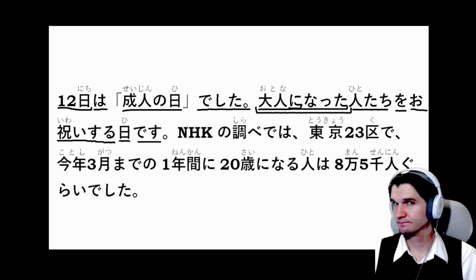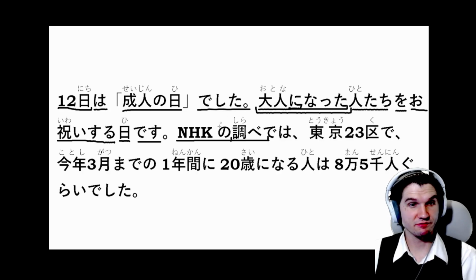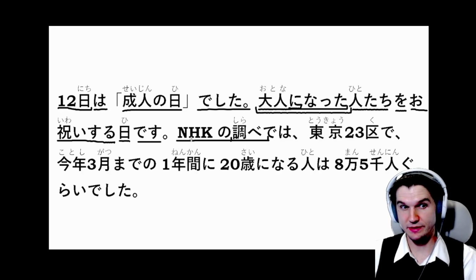NHK の調べでは、東京23区で今年3月までの1年間に20歳になる人は8万5千人ぐらいでした。 Okay, so 調べ is an investigation or research done by someone.